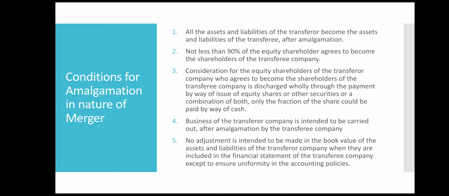First one, all the assets and liabilities of the transferor company become the assets and liabilities of the transferee company after amalgamation. Now look at these terms, all the assets and liabilities. So here the word all is important. It implies that you cannot leave some assets or liabilities. You have to take up all the assets and liabilities of the selling company after amalgamation. Then it will be amalgamation in the nature of merger.